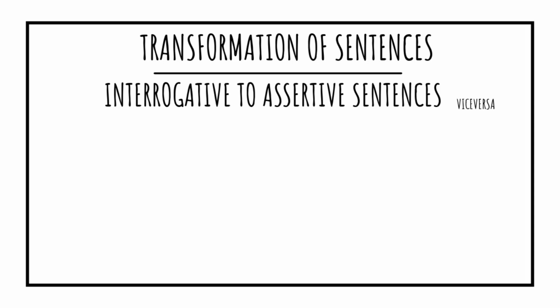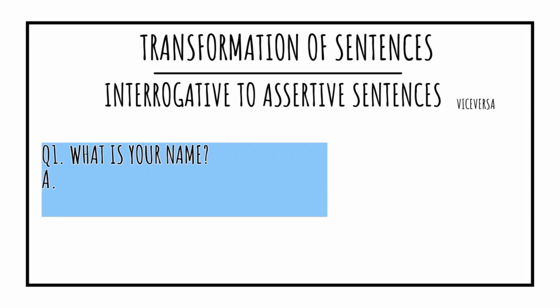First, converting interrogative to assertive. First question here: what is your name? Make it assertive. So what we have to do here is remove the question form.